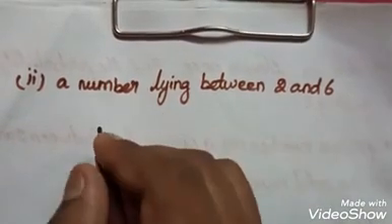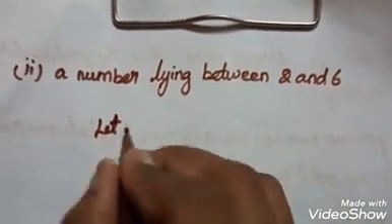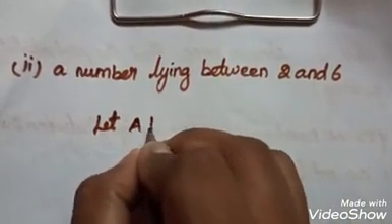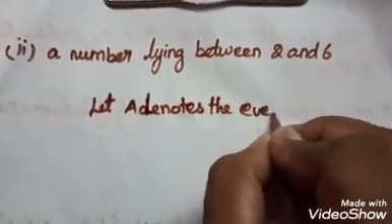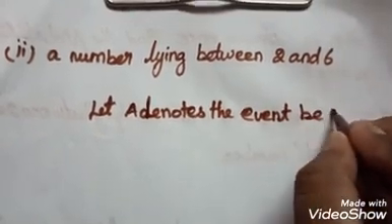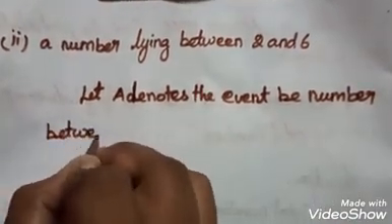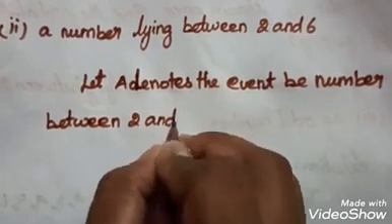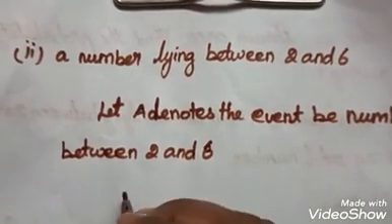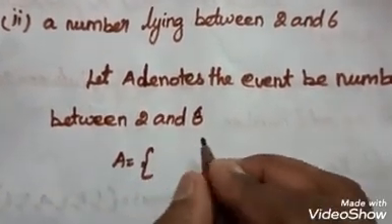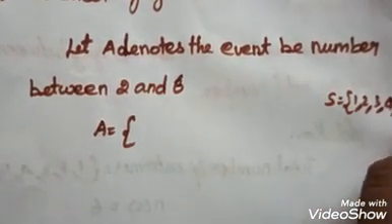Here let A denote the event of a number between 2 and 6. So A is equal to numbers between 2 and 6. Already we know that S is equal to 1, 2, 3, 4, 5, 6.